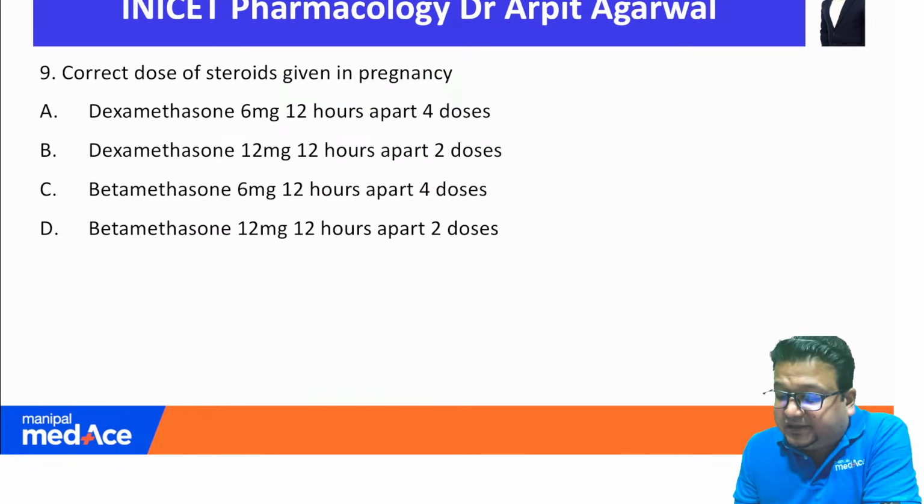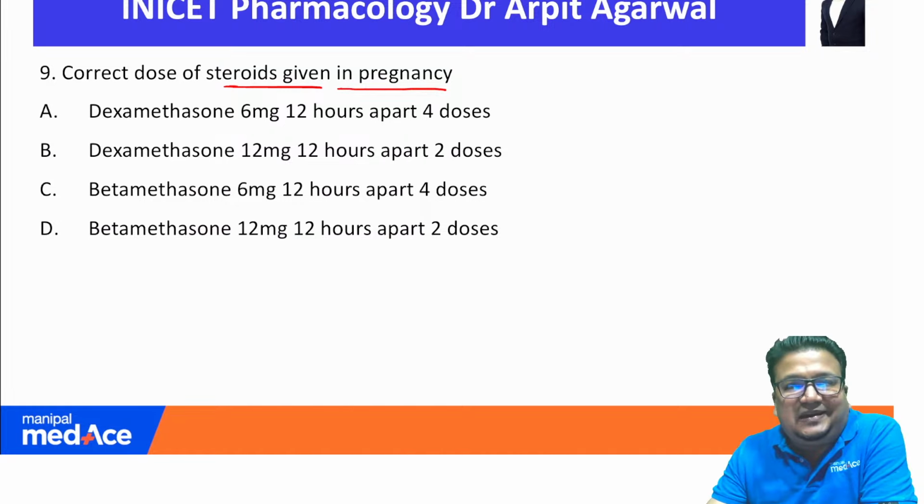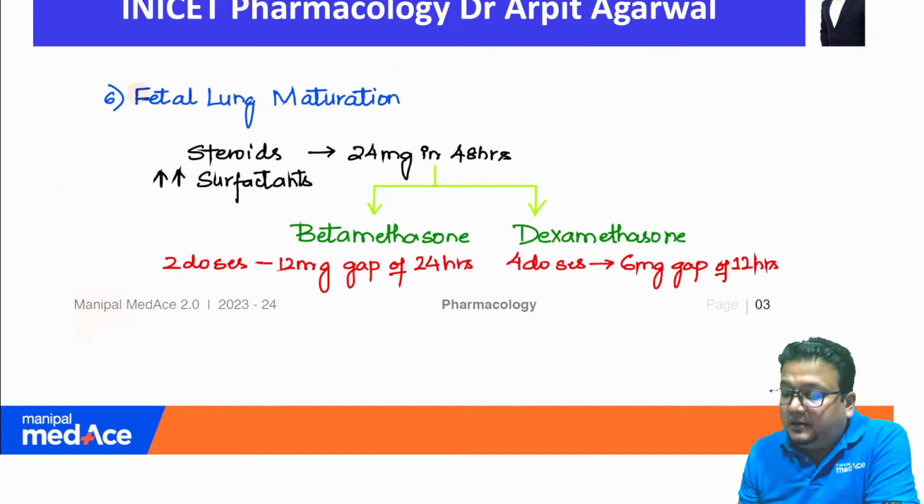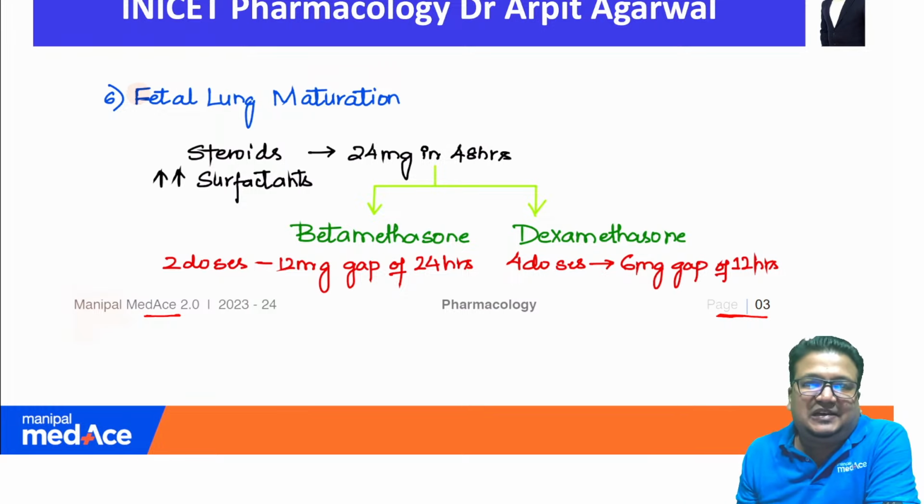Correct dose of steroids given in pregnancy. So in cases of preterm delivery, for maturation of the fetal lung, we give steroids. Now dexamethasone, betamethasone. How to remember? Clearly explained in my notes. This is, you can see from our Manipal MedAce, from the chapter of corticosteroids, page number 3, use number 6, clearly mentioned, for fetal lung maturation.